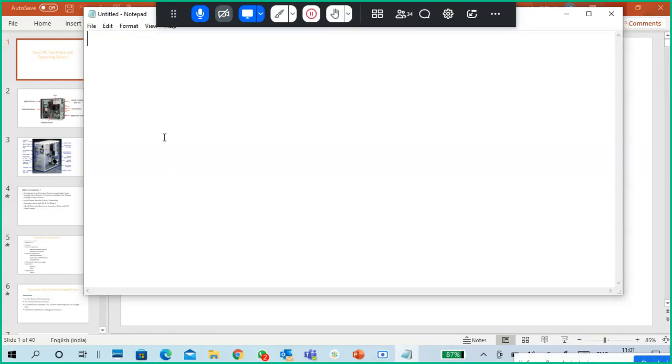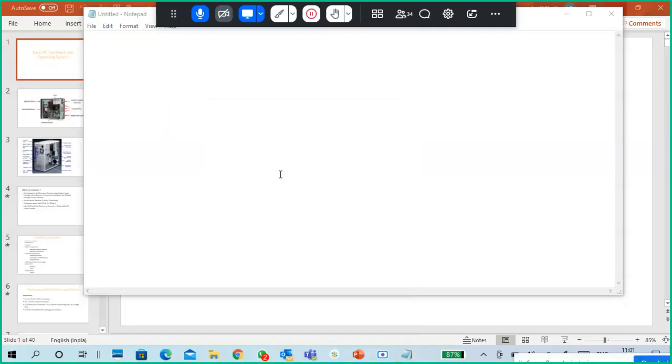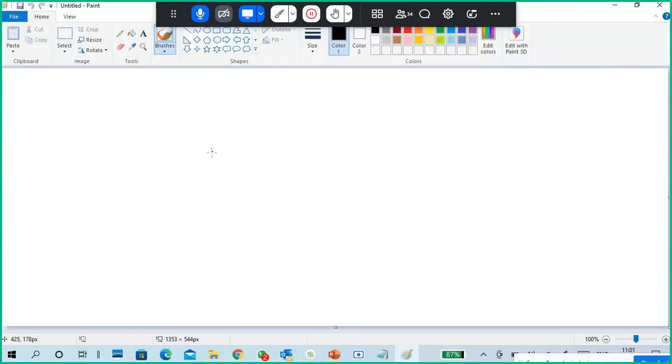First of all, there are definitions of computers. Very simply, in a word, we can say like this. Okay, I will close these things.